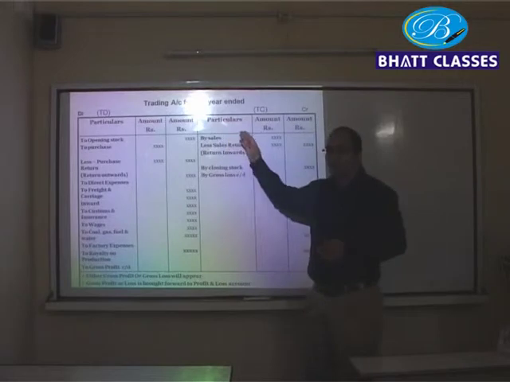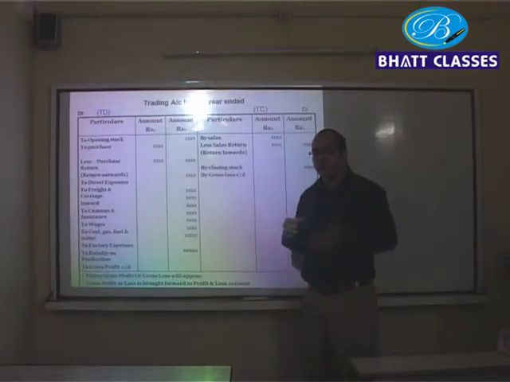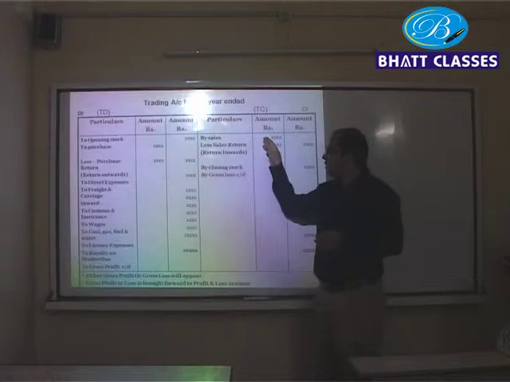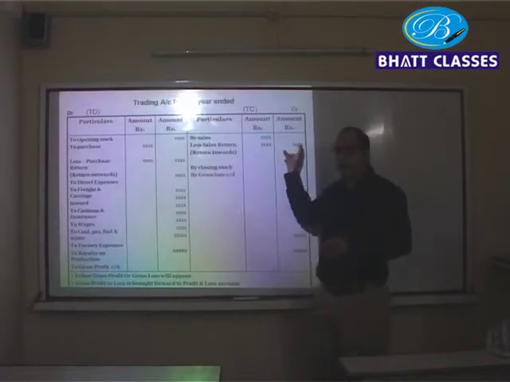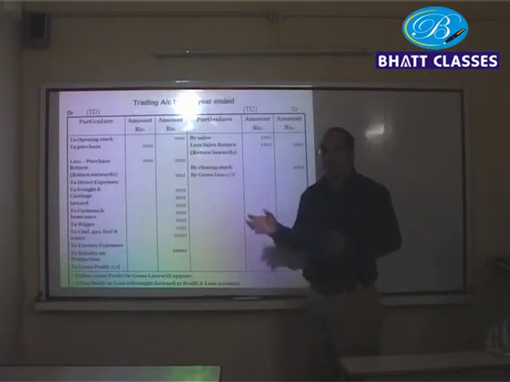We record the sales first, and suppose the goods that we have sold turn out to be defective, the customer is going to return them to us. So you write the gross sales, you deduct sales return from this, and at the end you get net sales. Similarly, at the end of the year, you might be left with some unsold goods, which we call closing stock.